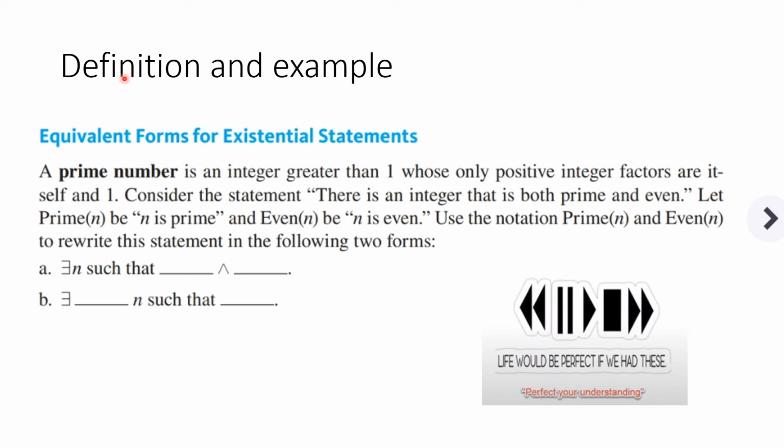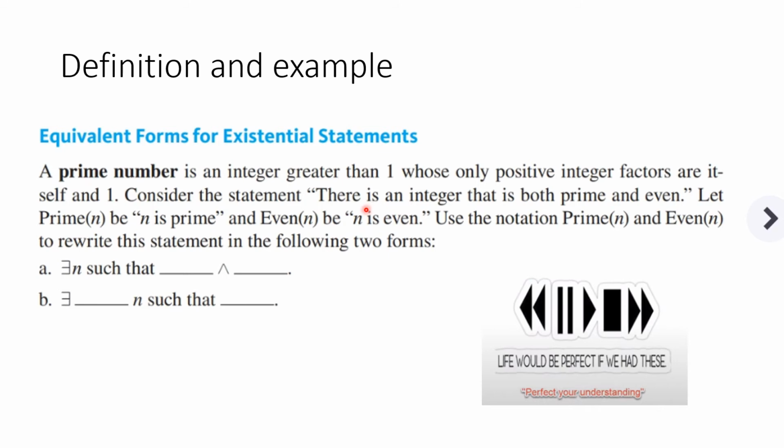Here's a definition of prime numbers. I don't know that we've talked about that. And then an example for you to fill in the blanks again. So here we go. A prime number is an integer greater than 1 whose only positive integer factors are itself and 1. That's the definition. Now consider the statement.